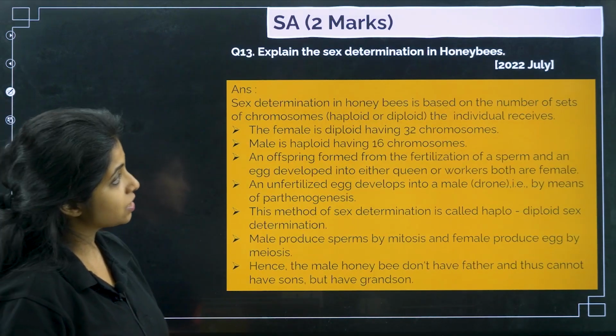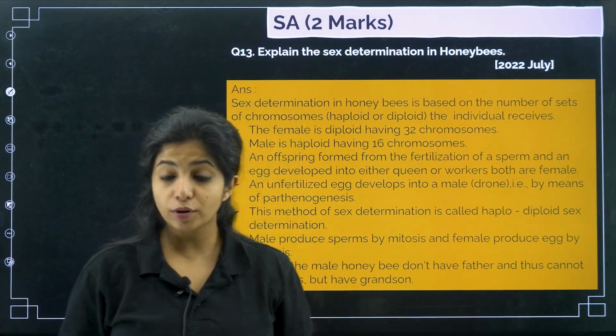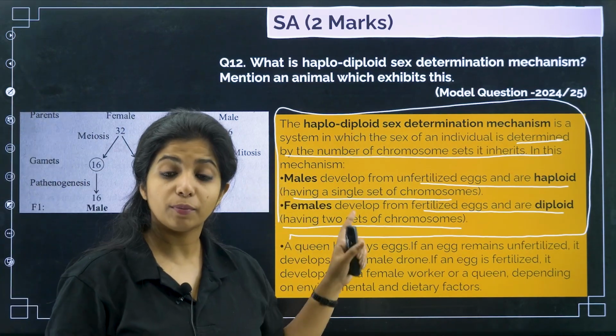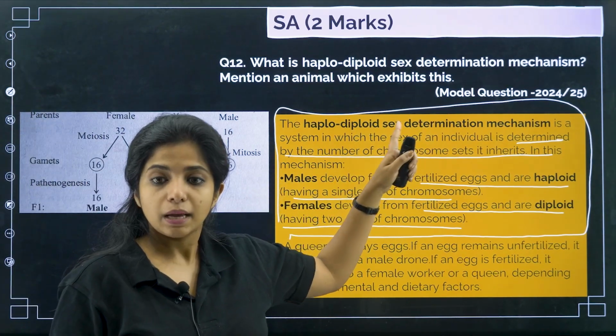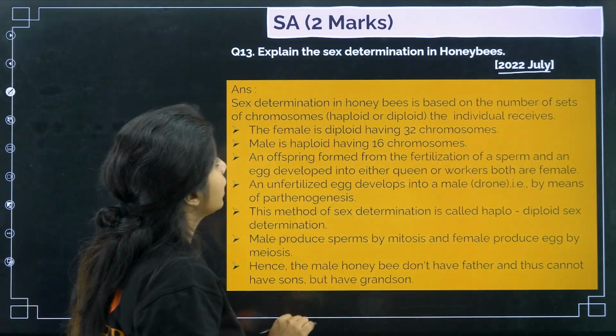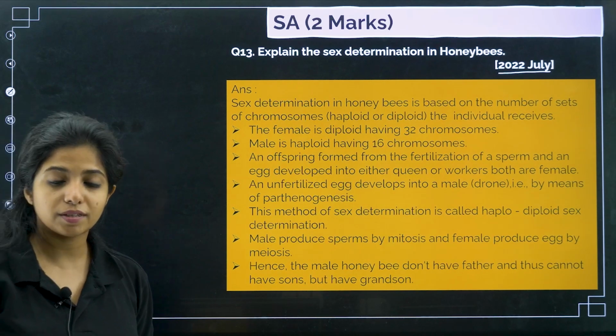Next, explain the sex determination in honeybee. There is one more question which was asked. So this was asked in the model question paper. This time the model question paper again gave you a question like this, but they have reframed the question. Before it was like this, 2022 July: Explain the sex determination in honeybees. That is a direct question.